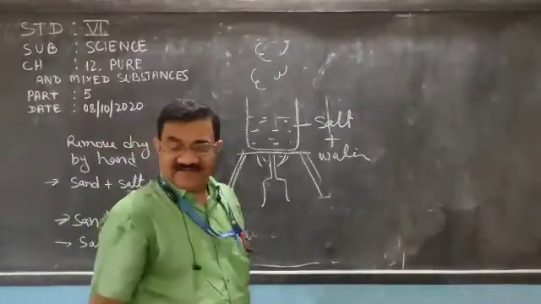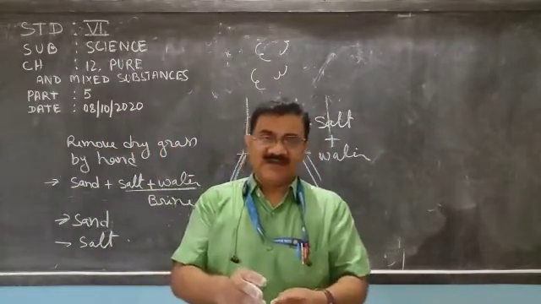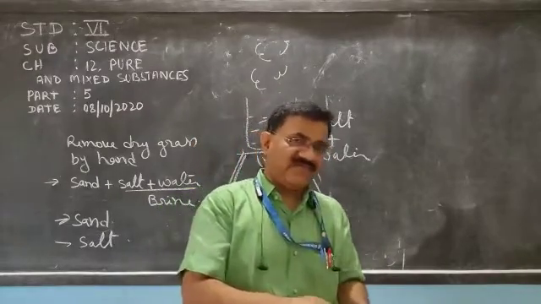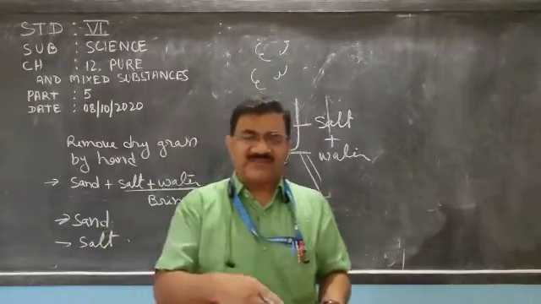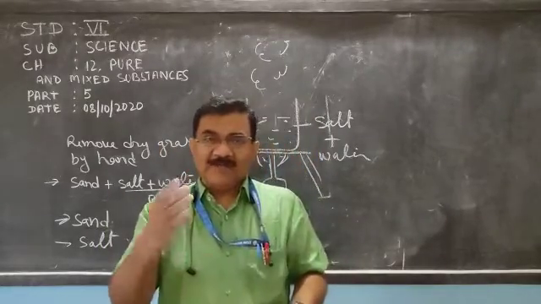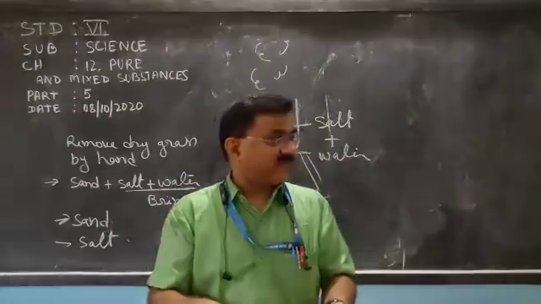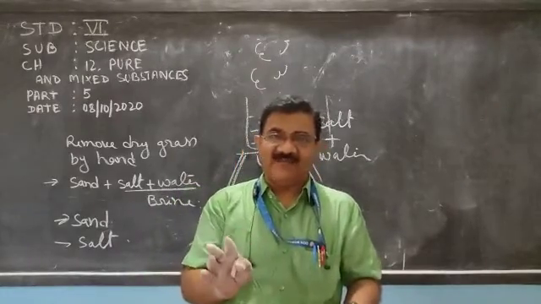So dear children, in this chapter we have discussed pure and impure substances. Pure substance is of two types, element and compound, and impure substance is the mixture. In a mixture, two or more substances are mixed in any proportion, and it can be separated by physical means.